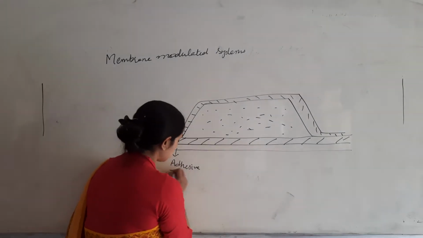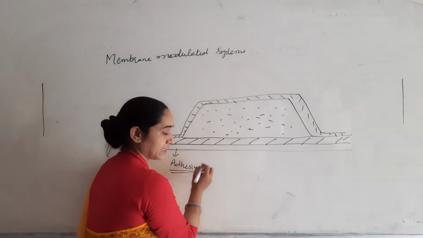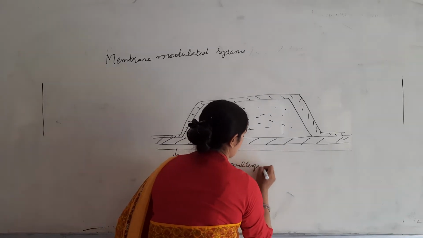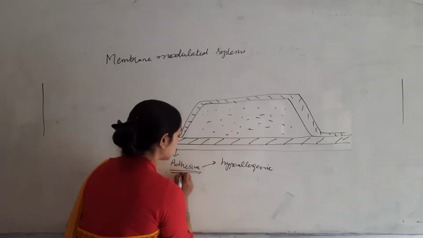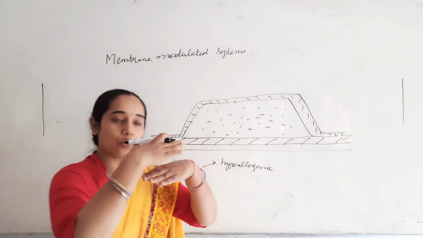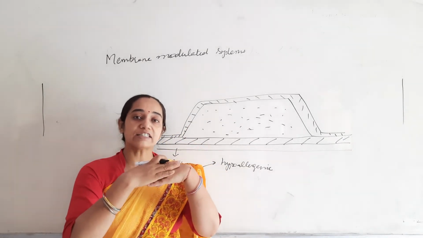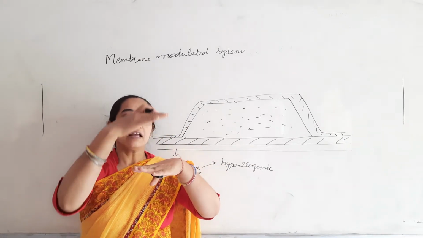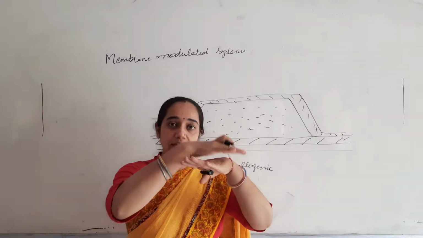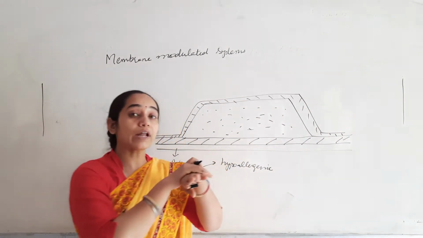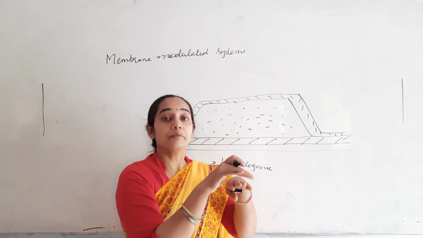Now this adhesive material is basically hypoallergenic in nature, and it provides proper adhesion over the surface. For example, if I apply it over the surface of my skin, it allows the formulation to adhere well and will not allow movement of the preparation.